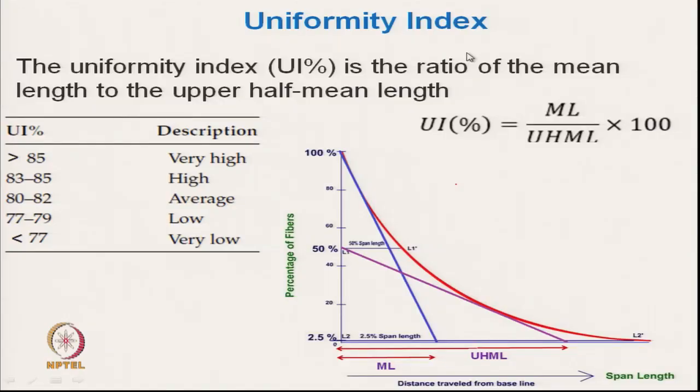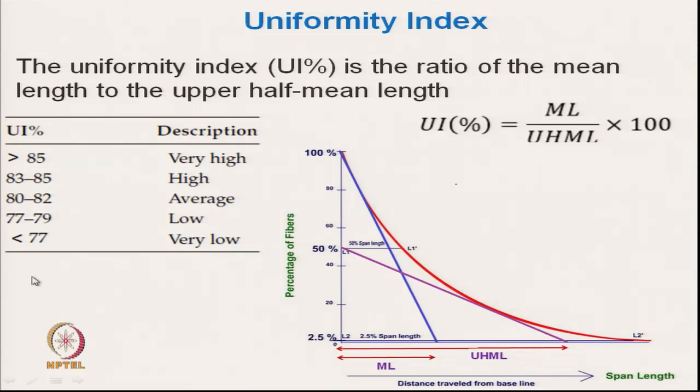Now, the uniformity index, as we have already discussed, is the ratio of the mean length to the upper half mean length. If it is more than 85%, we can say it is a very high uniformity index, and if it is less than 77%, it is low.